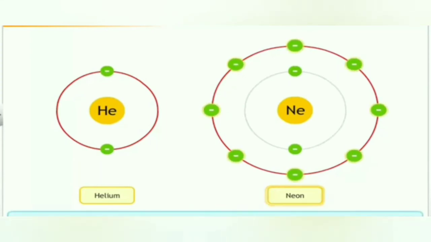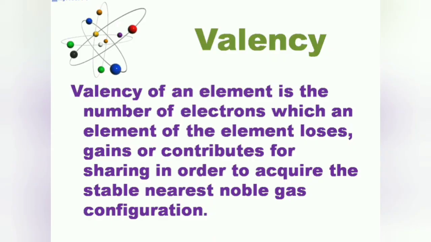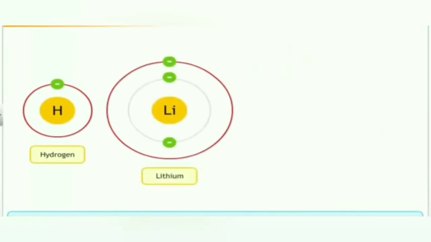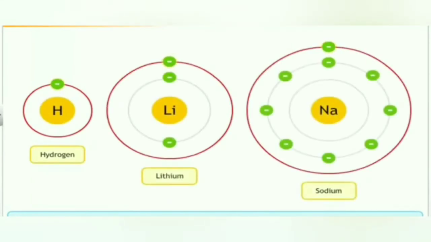The combining capacity of the atom to form molecules either with the same or different elements is called valency. Valency of an element is expressed in terms of number of electrons which an atom of the element loses, gains, or contributes for sharing in order to acquire the stable nearest noble gas configuration. For example, elements like hydrogen, lithium, and sodium atoms contain one electron in the outermost shell. Therefore, they can lose one electron to become stable, so their valency is 1.